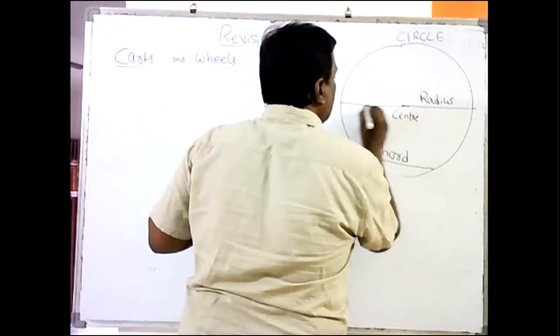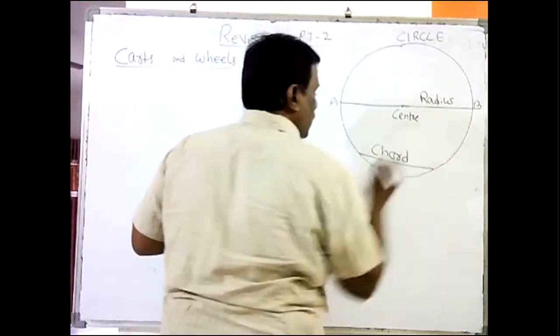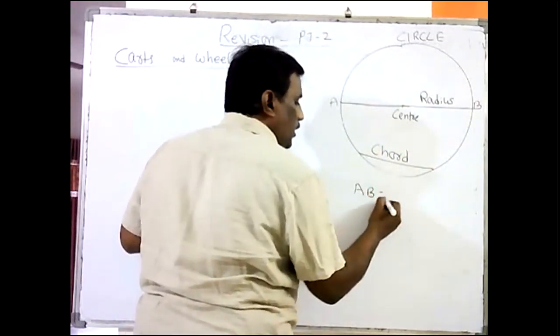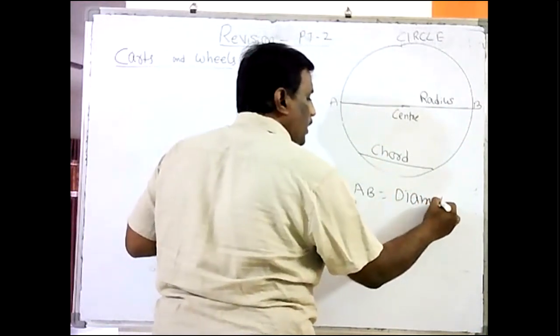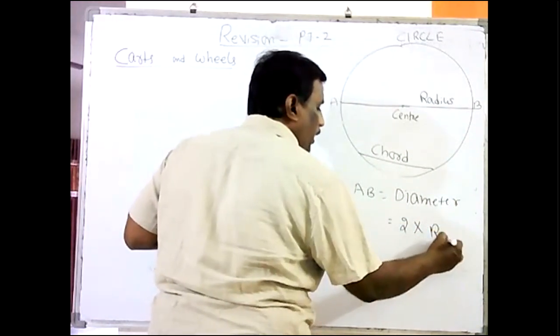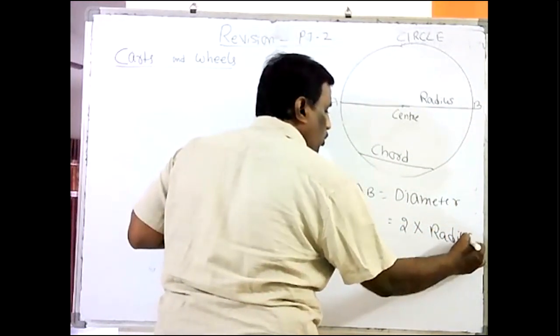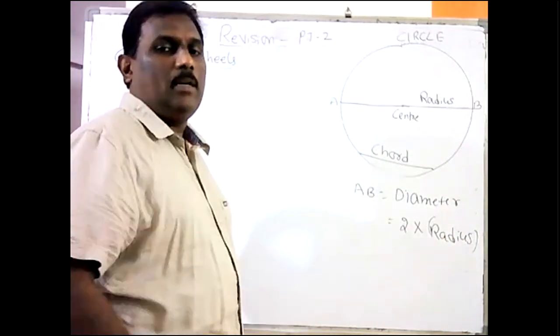Double the radius is called the diameter. AB, a line passing through the center, is called the diameter. The diameter is always double the radius. So 2 into radius.